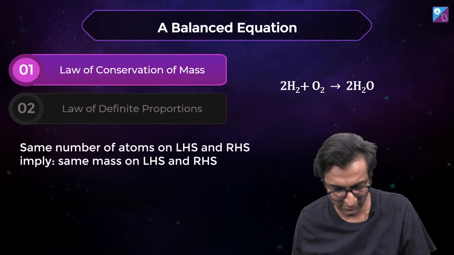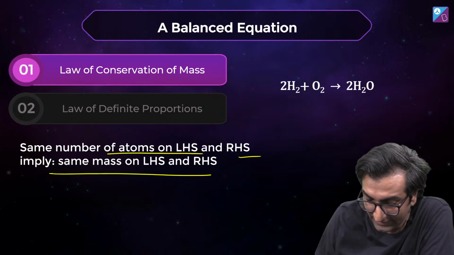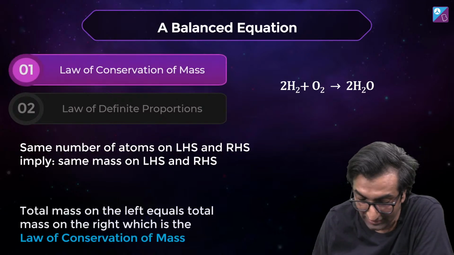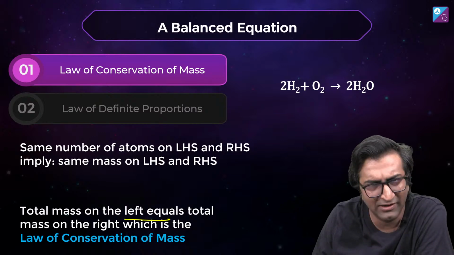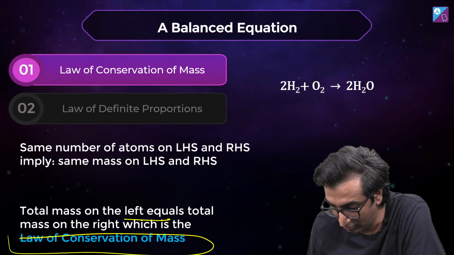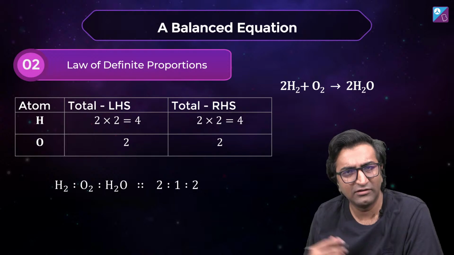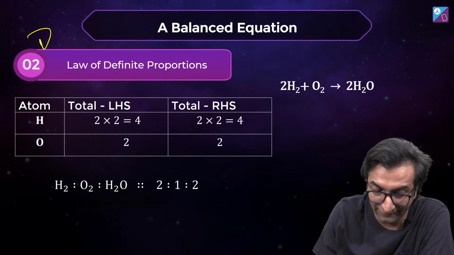Anyway, the same number of atoms on the LHS and RHS implies the same mass on the LHS and RHS. This is the law of conservation of mass. Okay, good. Let's move on. Let's take it one step further: the law of definite proportions.